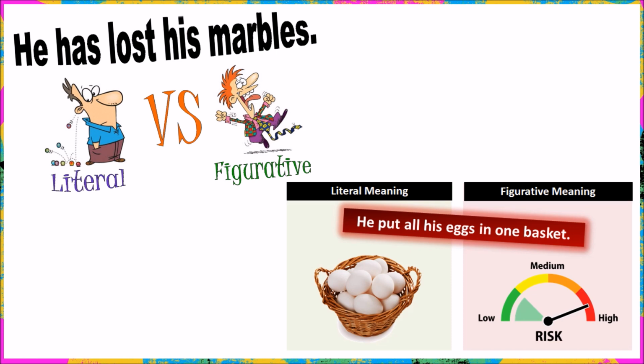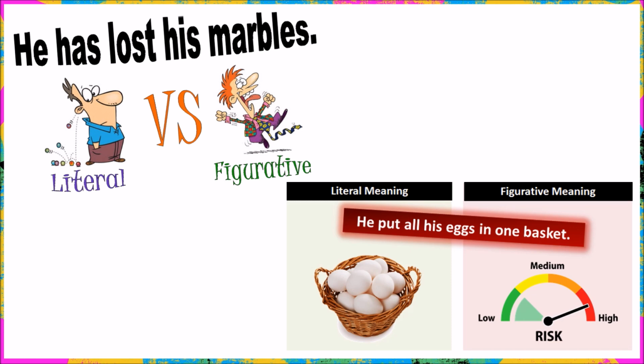The other expression is, he put all his eggs in one basket. The literal meaning is, as you can see, really having eggs in one basket. The figurative meaning, that is how we use this expression to present something that is deeper and more than what we can see. Putting all of your eggs in one basket means taking a big risk. Imagine you have all these eggs that you can use, and you can choose to store them in different places so that they won't be so easily broken. Yet, if you keep them all in one basket, then if anything happens to these fragile eggs, they will just break and you will lose everything.